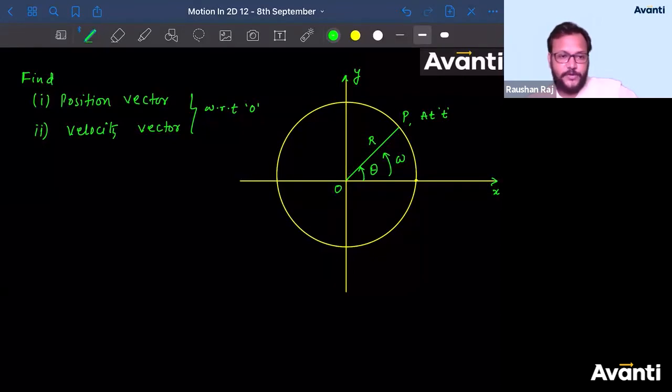Come on, guys, please answer this. What is the position vector with respect to O if I'm asking you at time t? Abhishek, Aman and Akshay, please answer. First of all, tell me how do you find a vector? I'm waiting for your responses, otherwise I'll not proceed. Tell me how do you write a vector quantity? What are the parameters you require to write the vector quantity?